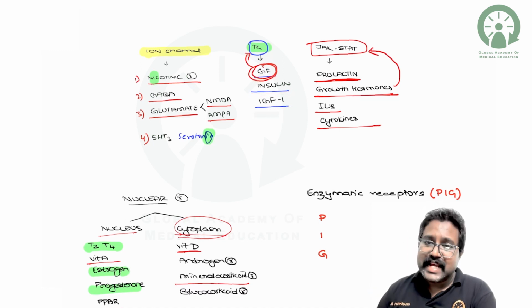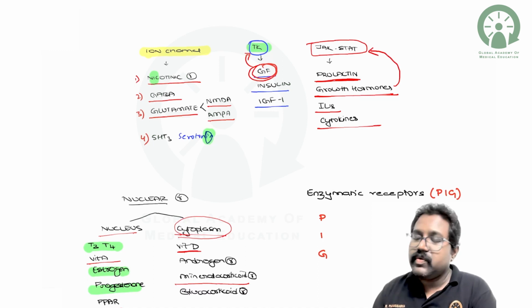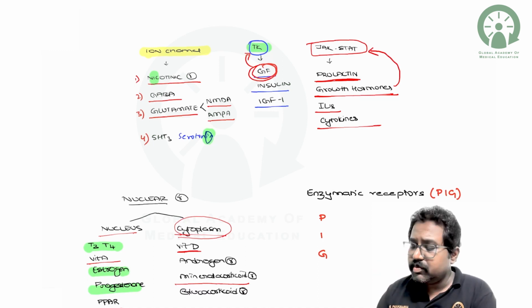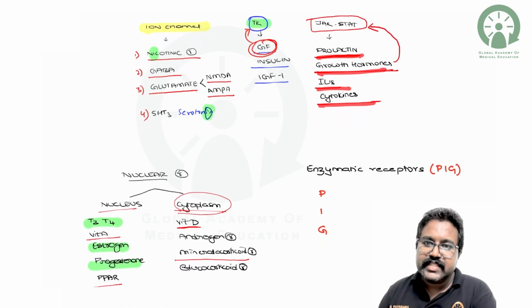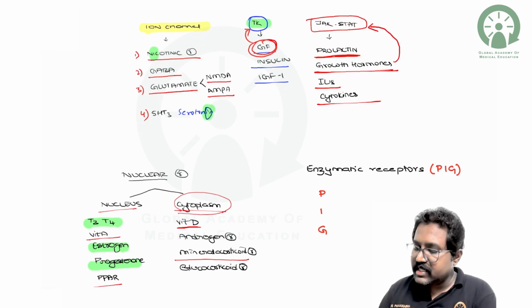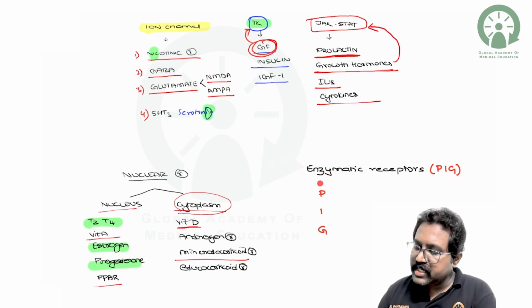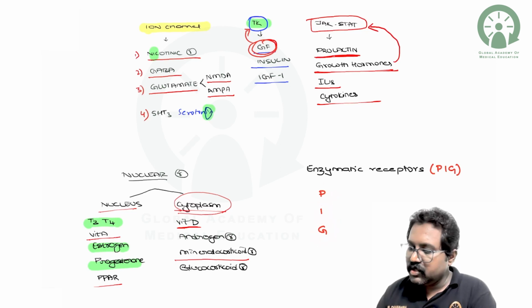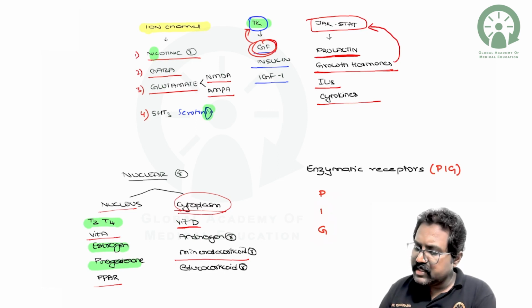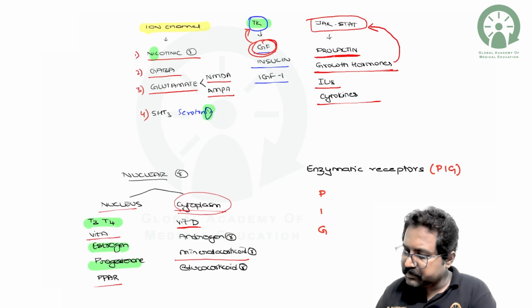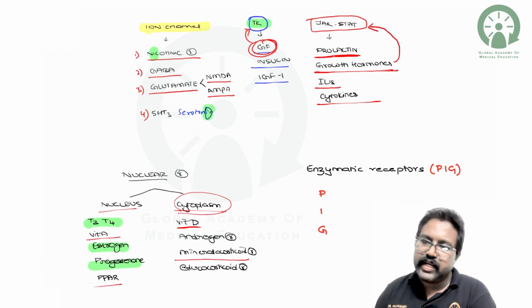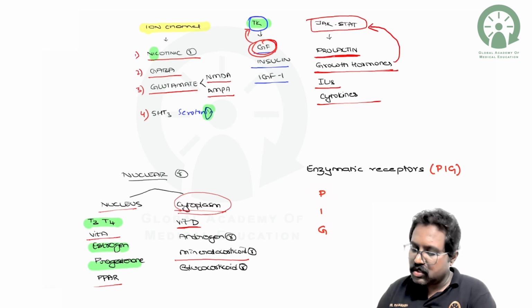And we have the JAK-STAT enzyme receptors. This will be followed by prolactin, growth hormone, interleukins, and cytokines. In other words, they are also called enzymatic receptors. The mnemonic will be PIG. P stands for prolactin, I stands for insulin, and G stands for growth hormone.